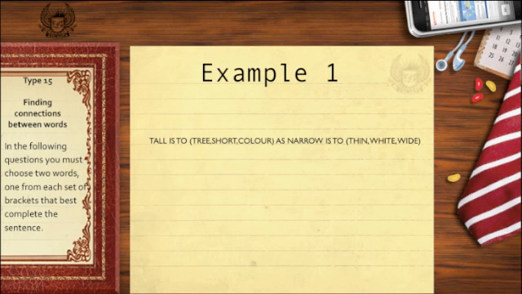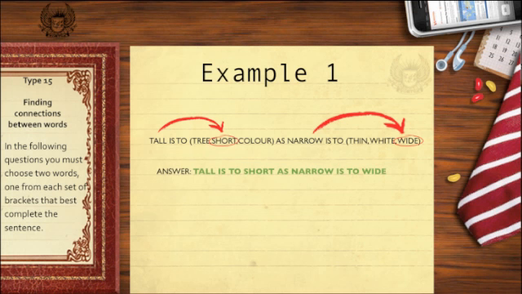Well, there's your relationship. Narrow is to wide has the same relationship as tall is to short. There you go. Tall is to short as narrow is to wide. So your answer is tall is to short as narrow is to wide. They have the same relationship. They are opposites.